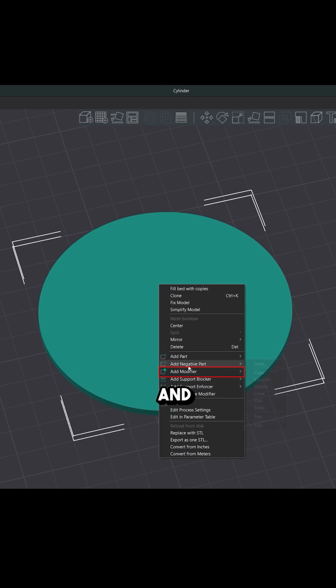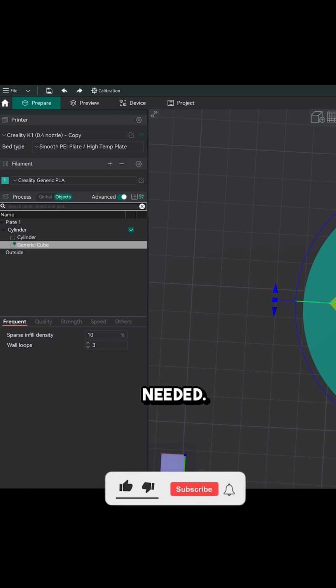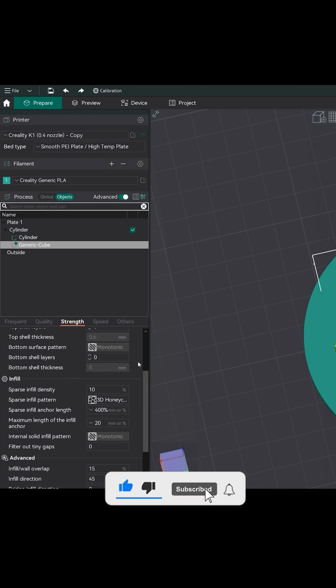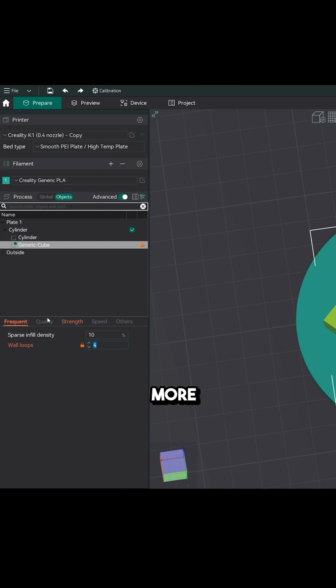Right click on the model and choose add modifier. Select a shape and adjust the position and size as needed. In the strength tab, let's adjust the different infill pattern and percentage. Also adjust the wall loops to make the coaster stronger.